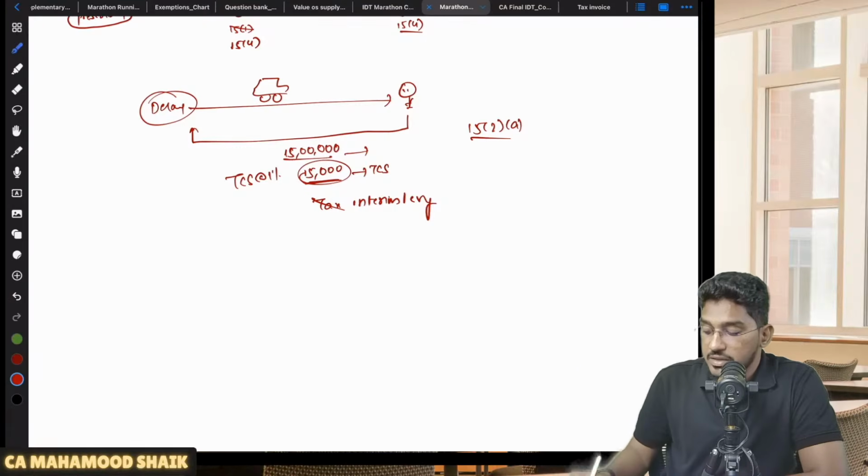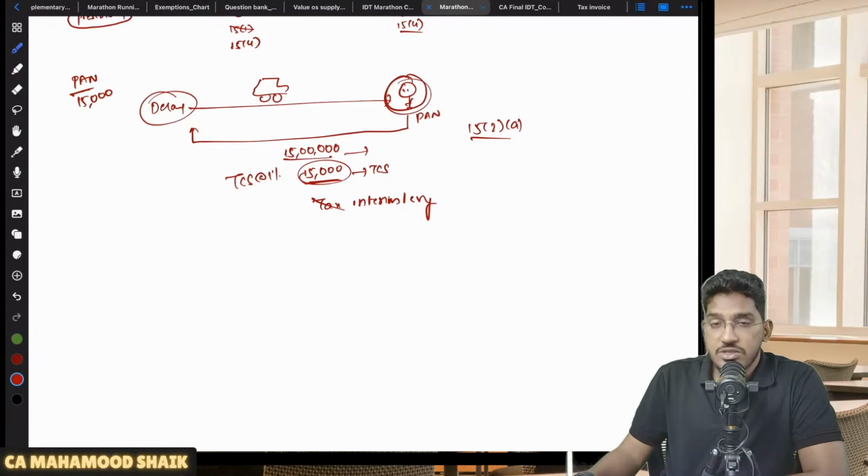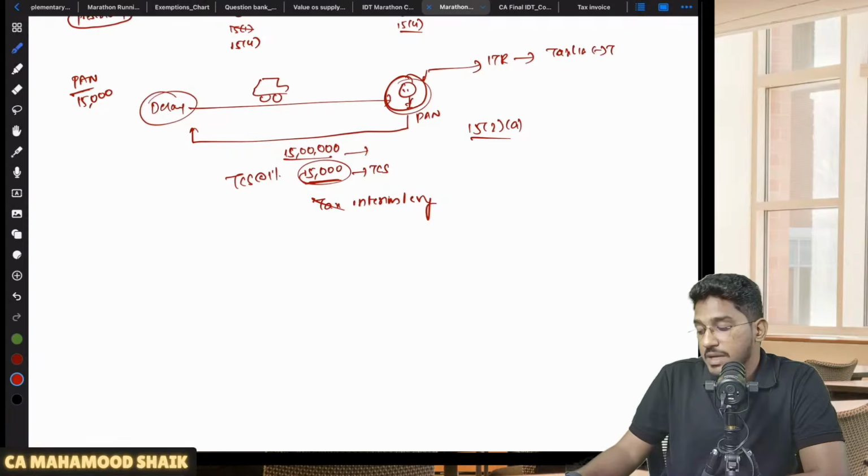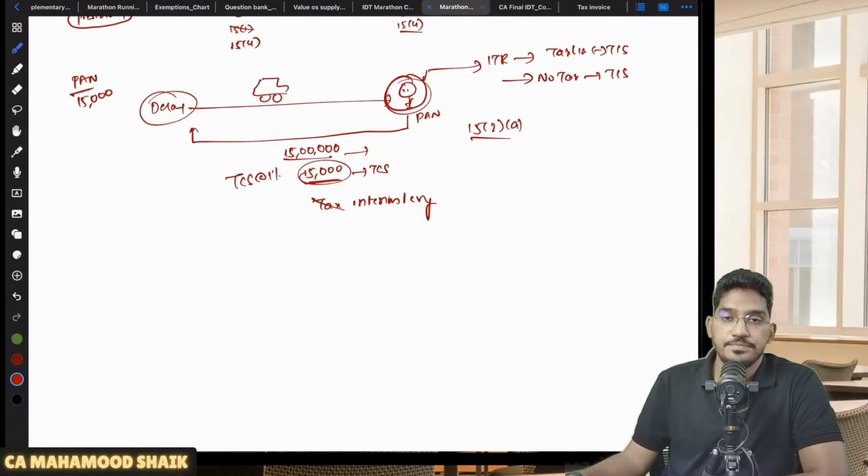What is interim levy, sir? This dealer will collect TCS of 15,000 rupees. What will he do with that 15,000 rupees? That 15,000 rupees will be deposited against the PAN number of this buyer. So this person will give PAN, and against his PAN number this 15,000 rupees will be deposited. Now this person, against whose PAN number the TCS has been deposited, what can he do? He will file his ITR. When he is filing ITR, he will have a tax liability. Against that tax liability, that TCS amount will be adjusted. Let us say if this person is filing ITR and has no tax liability, then that TCS amount he can claim as refund.